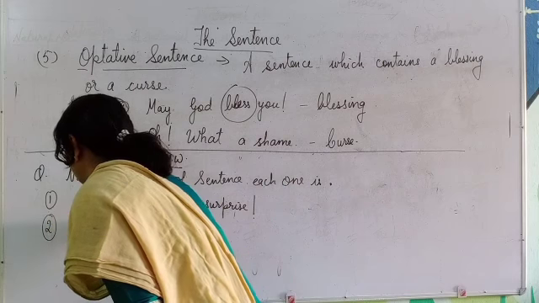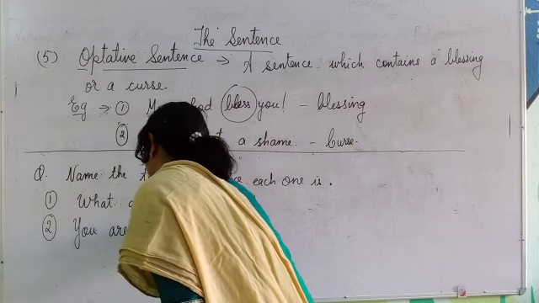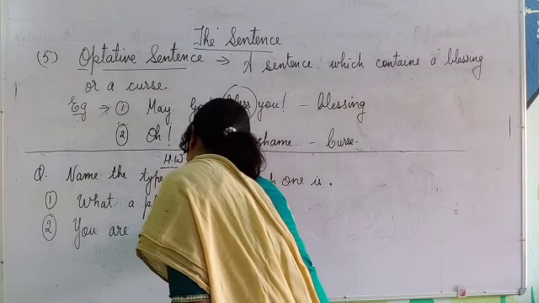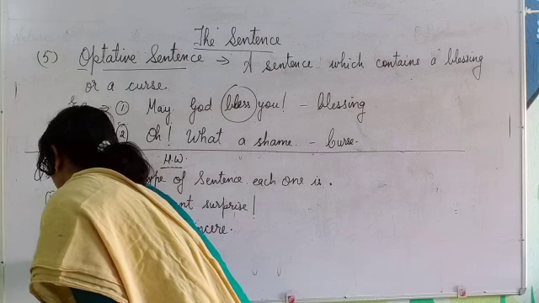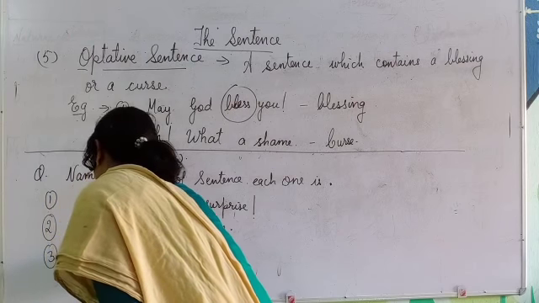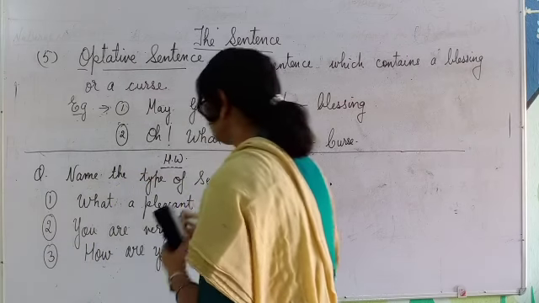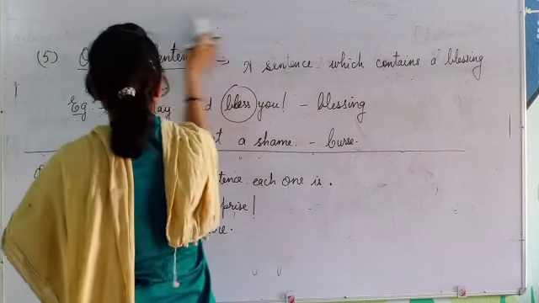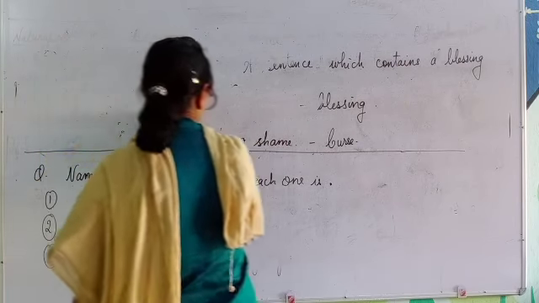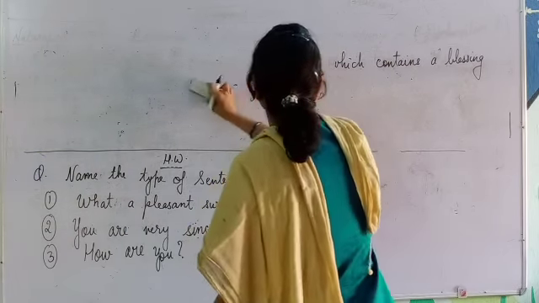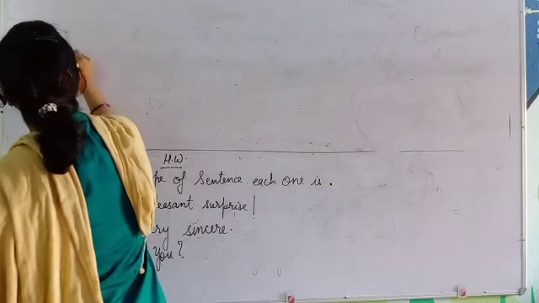Second. You are very sincere. Third one. How are you? Okay. 2 more I am writing here. These 5 sentences I am giving you. You have to identify them as which category of a sentence each will fall. Fourth one.